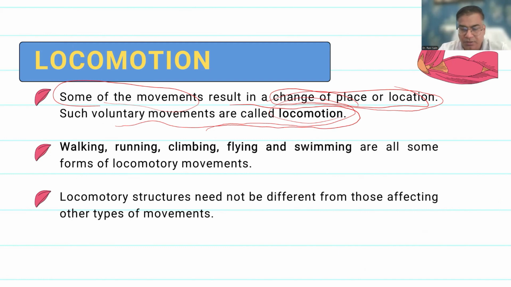In movements, it is not necessary that a person or organism is changing its position from one place to another, but in case of locomotion, there is definitely a change of place or location. So this is the very basic difference between movements and locomotion. Movements are responsible for locomotion.